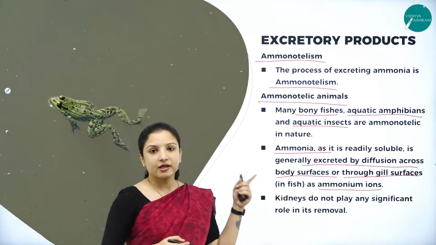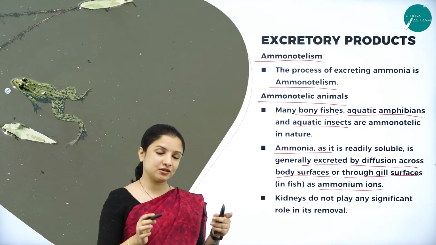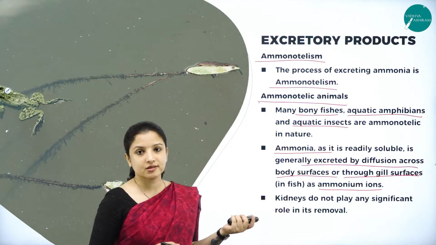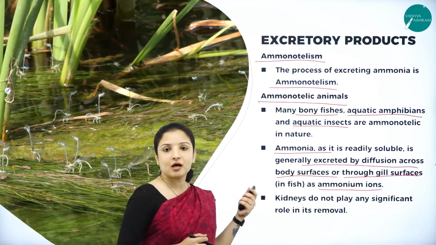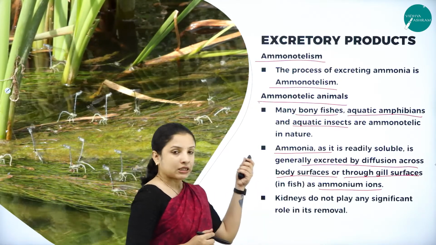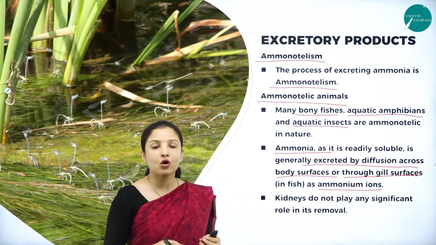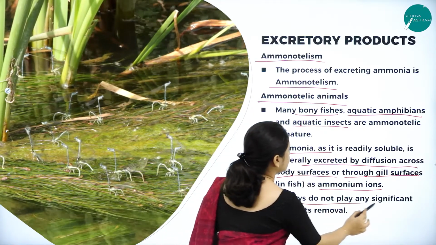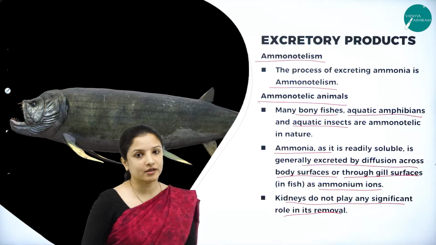So, ammonia is usually excreted through the skin by a simple diffusion process. And in the case of bony fishes which live in water, the excretion is through the gills, and the ammonia is excreted in the form of ammonium ions. In these ammonotelic animals, kidneys do not play any significant role in the removal of the excretory product, that is ammonia.